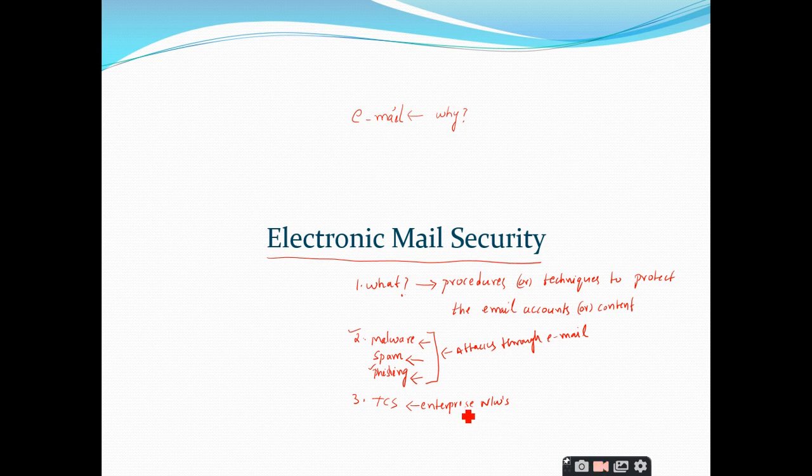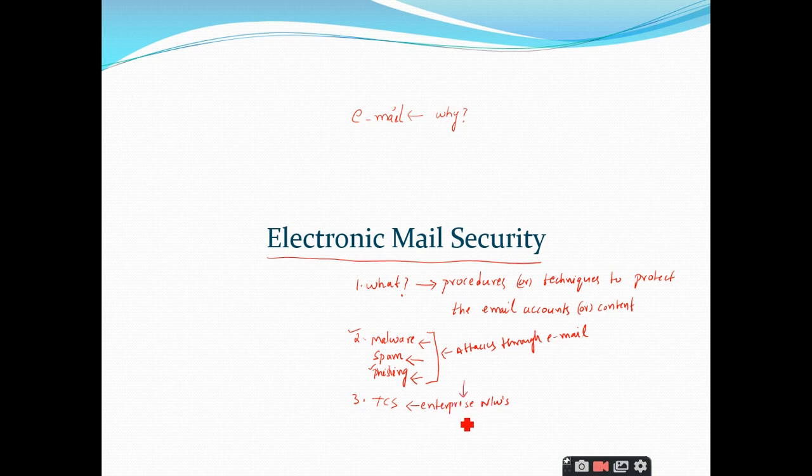These enterprise networks are very strong. None of the persons from the outside world can enter into these enterprise networks. So they have very strong security provided for these networks. So what happens here is the attackers cannot enter into these enterprise networks directly.